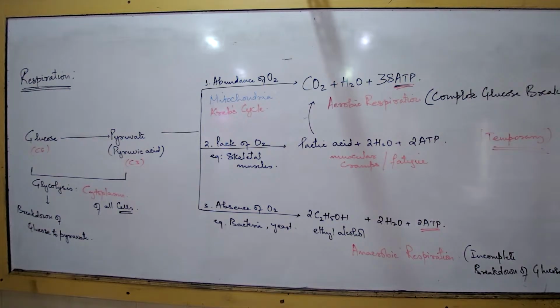Presence of oxygen, what is happening? That has to be written. For aerobic, what are you supposed to write? Glucose is breaking down in the presence of oxygen. Glucose is breaking down in the absence. So you have to write the relation between glucose and oxygen. The first point: under aerobic you will write breakdown of glucose in the presence of oxygen, right?